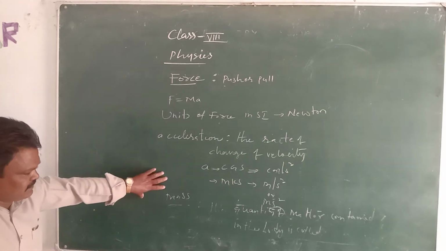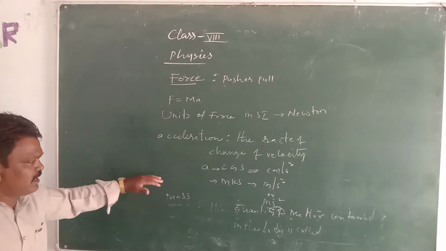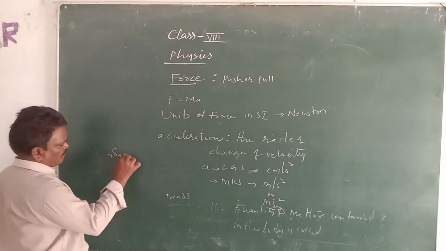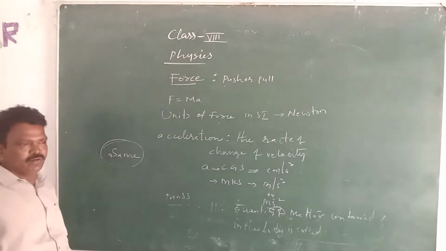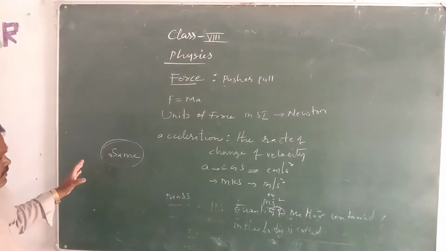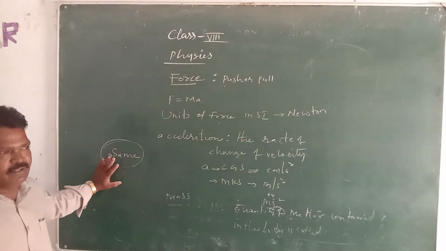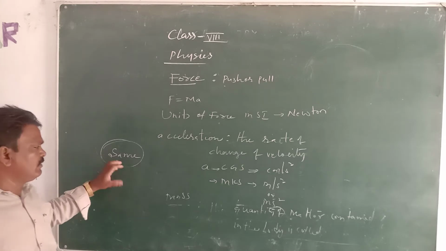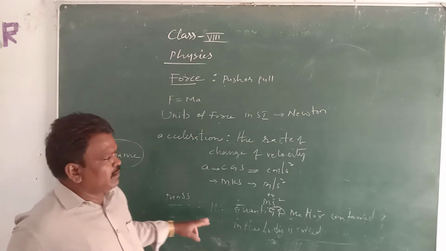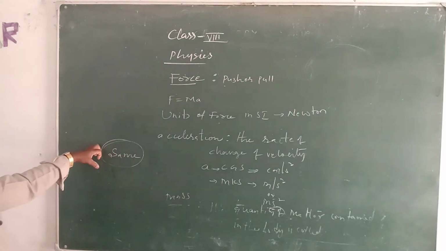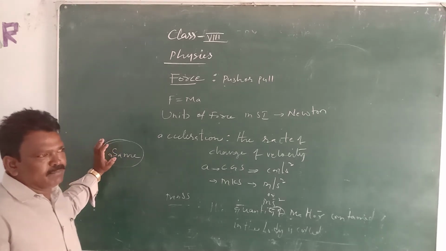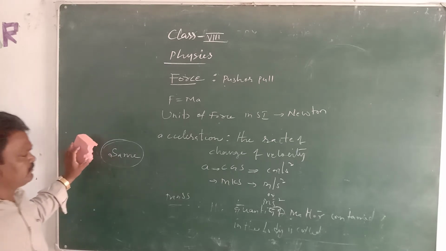Measurement of mass will be the same anywhere in the universe. That means mass will not change. It's not variable from planet to planet. Earth, Mars, Jupiter, if you go anywhere, the mass will be the same. That means the quantity of matter contained in the body remains the same. So it's nothing but mass.